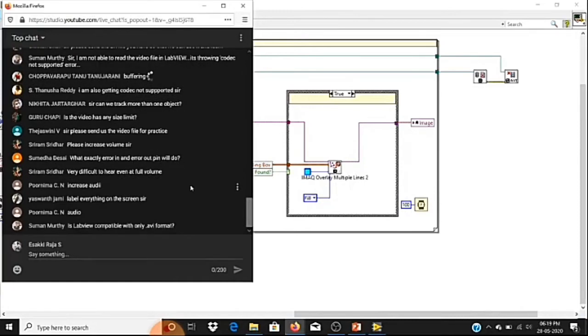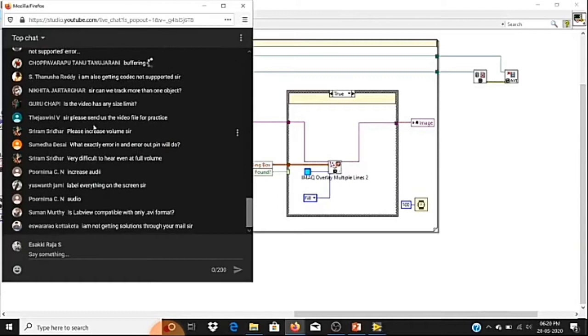Does the video have any size limit? No, we can read even a 2 hour or 3 hour video. There is no limitation because we are going to read frame by frame only, so there is not going to be any issue.